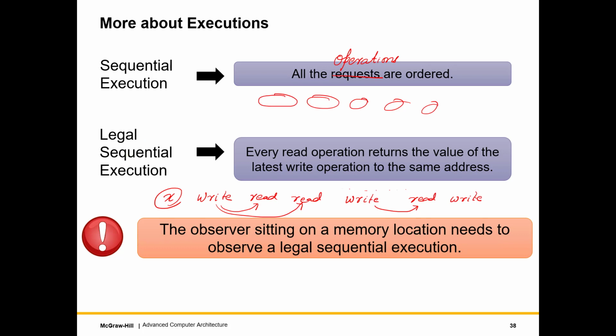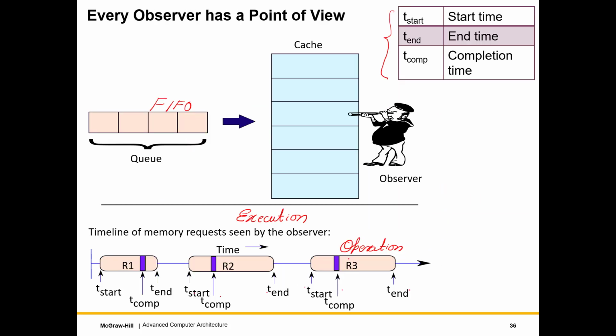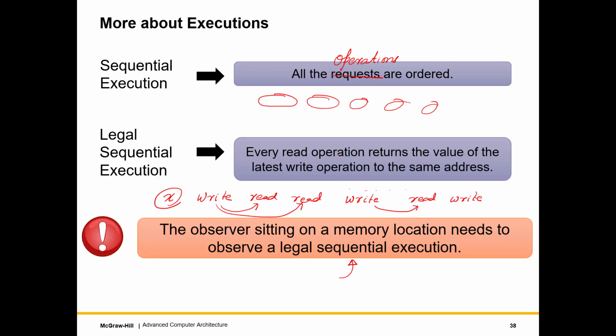So you would expect that the observer sitting on a memory location, let's assume for the time being that there's a single memory location for every variable, right? A single location. That observer needs to observe a legal sequential execution, right? As you can see, the execution is sequential just because of the way the cache is created. The request comes, then the next, then the next, then the next. And for the execution to actually make sense, it has to be legal. In the sense, every time I read, I should get the value of the latest write.